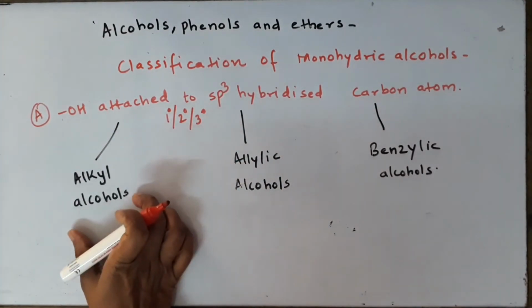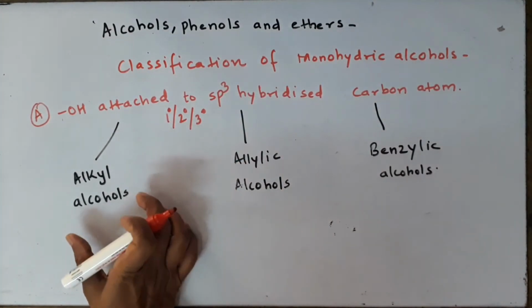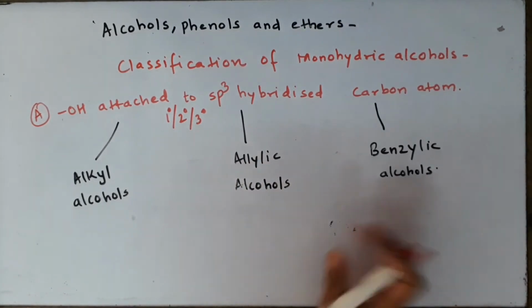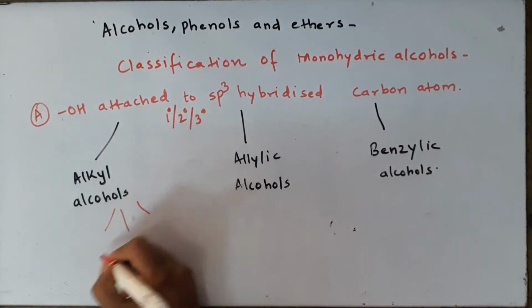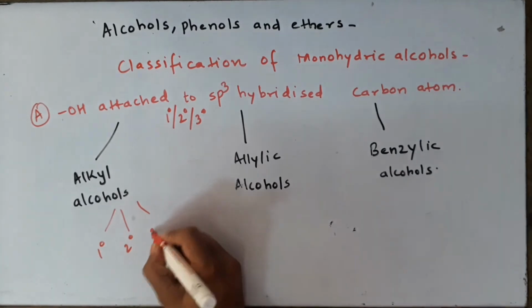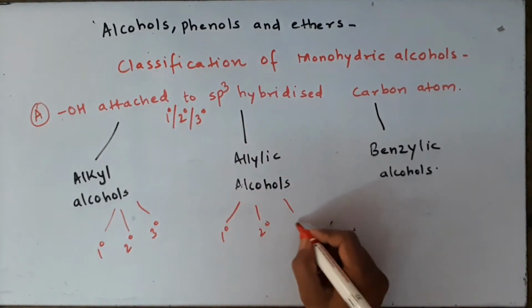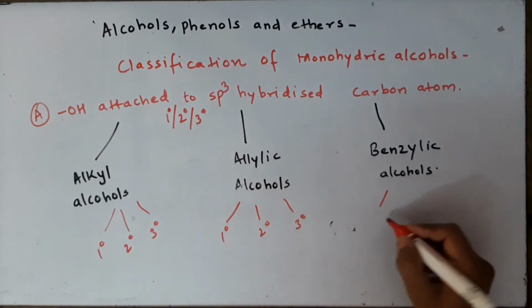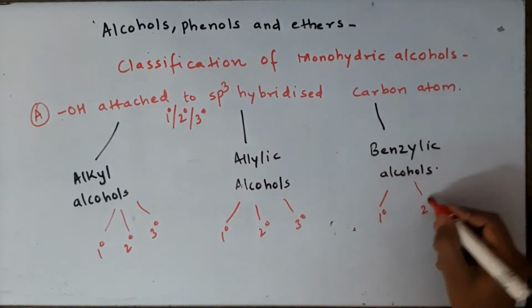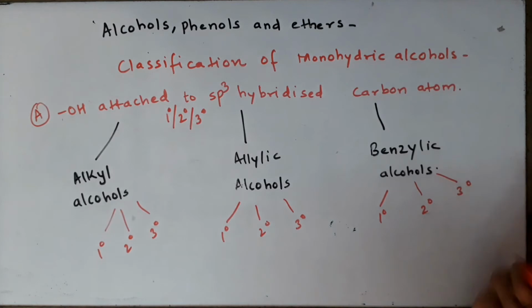So these different types like alkyl, allylic and benzylic will be also further divided into primary, secondary, tertiary alcohols, allylic primary, allylic secondary, allylic tertiary, and also benzylic primary, benzylic secondary and benzylic tertiary.